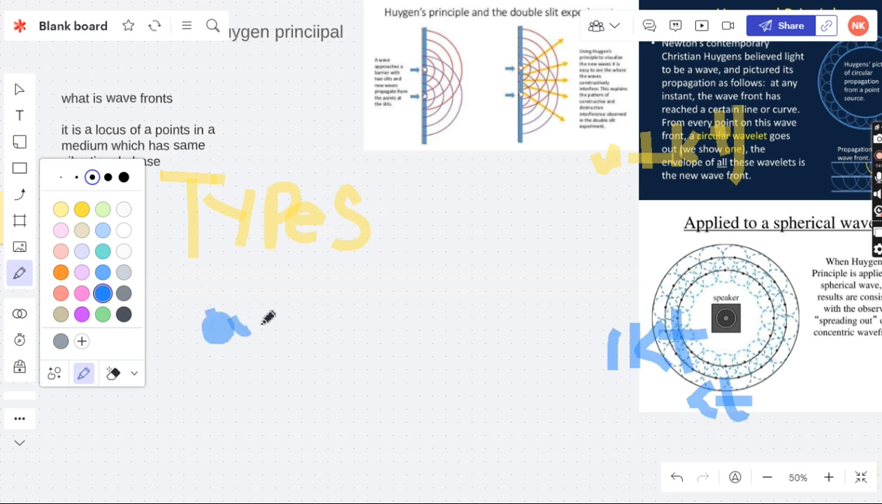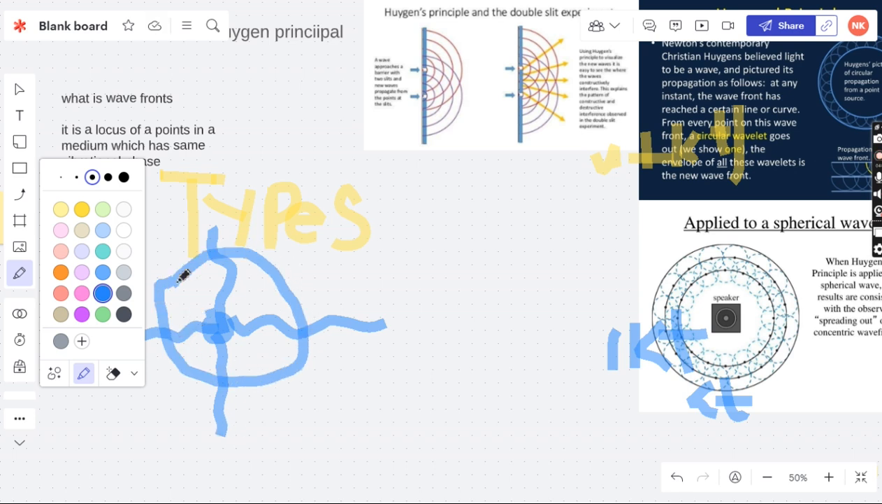The rays are coming out something like this, perpendicular to the wavefront. So this is basically a wavefront. It is a spherical wavefront when the primary source of light is a point, the center point. So this is spherical.